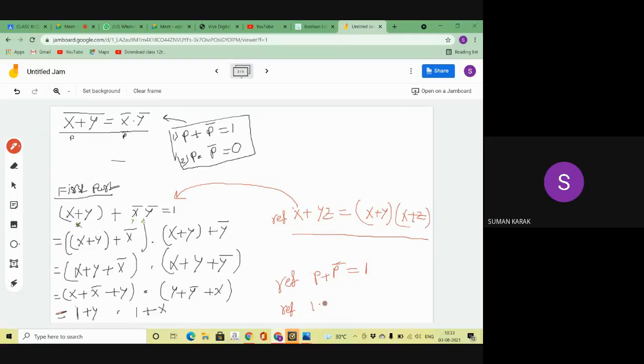That means 1 plus p equal to 1. So y is the p and x is also p according to our law. So what is my answer? The answer is 1 into 1 equal to 1. So this law is proved.